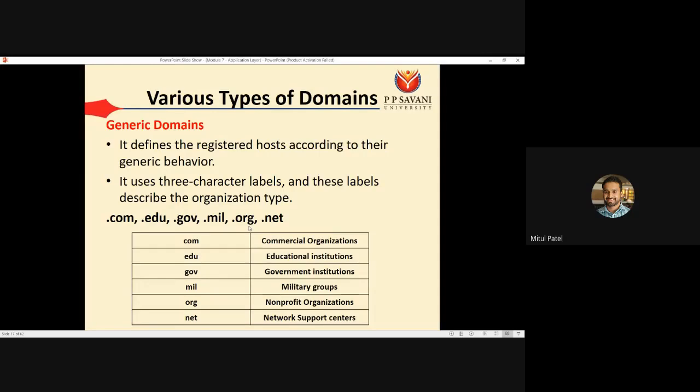Suppose we are visiting some foreign university website, they are using that EDU domain. Government institutes use the GOV domain. For military groups we have the MIL domain. Non-profit organizations, for example if we have our own company, have to use this org domain. And the net domain is used for network support centers. There are some network support websites, and for that they use the net domain. So these are some generic domains.